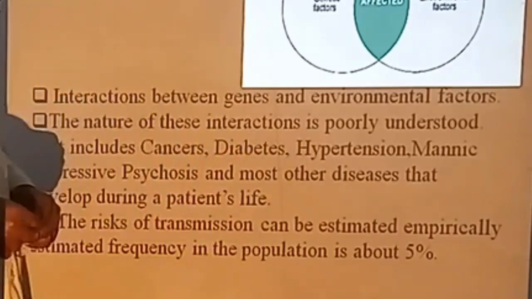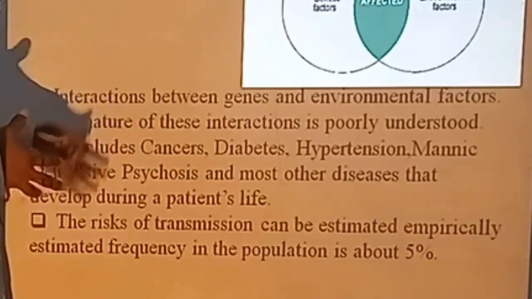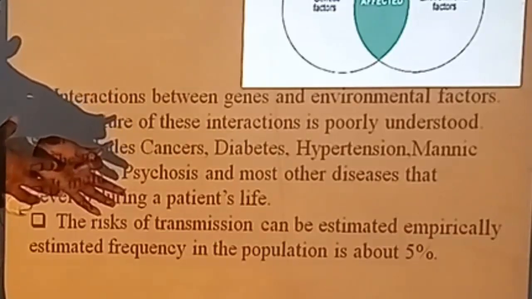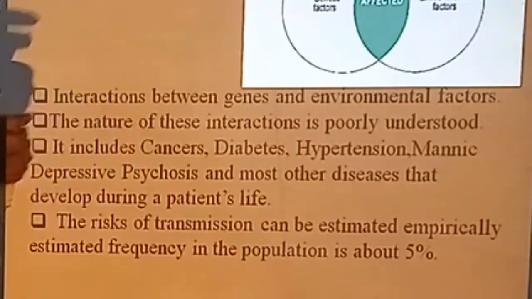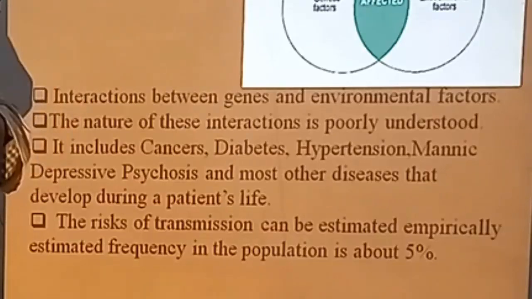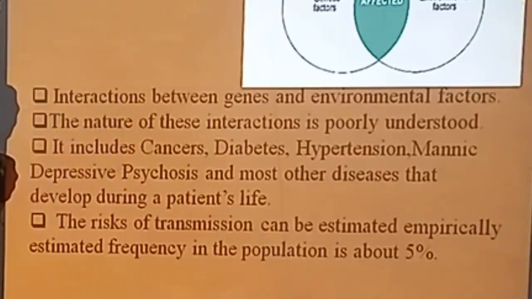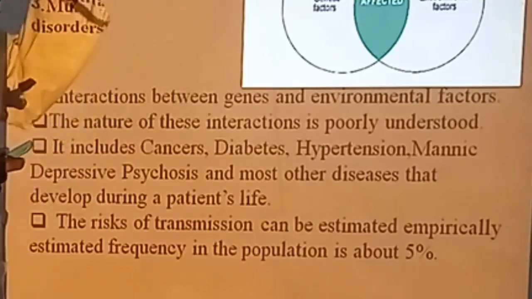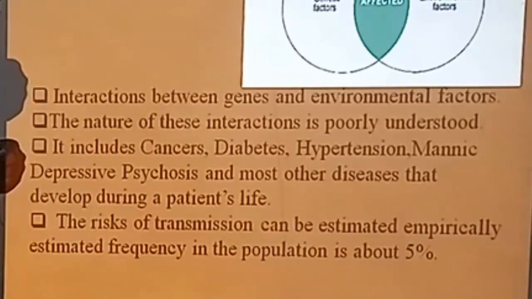Frequency in the population is about 5%. So 5% of the population suffers from this type of multifactorial disease, which we need to understand more and more before we can draw a conclusion about the genetic setup of this particular predisposition to disease. Definitely environment and lifestyle are another factor which causes manifestation of this type of disease. So this is still poorly understood. We are going to understand regularly what the different genes involved in this type of disease are. Next please.